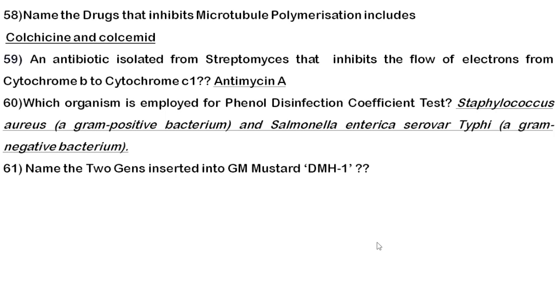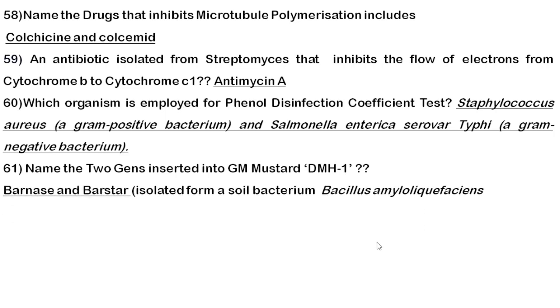Next, name the two genes that are inserted into GM mustard. GM mustard is a very hot topic currently going on in biotechnology, so try to know more about this genetically modified mustard. The two genes are barnase and barstar. These two genes are isolated from the soil bacterium called Bacillus amyloliquefaciens. The barnase gene confers male sterility, and barstar restores the fertility.